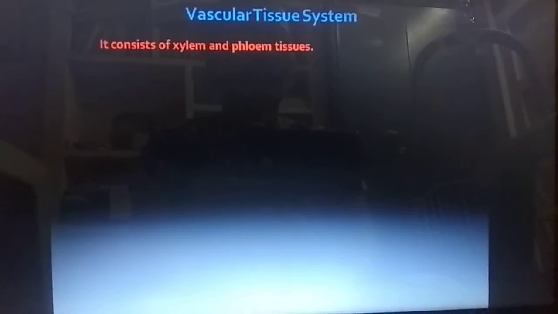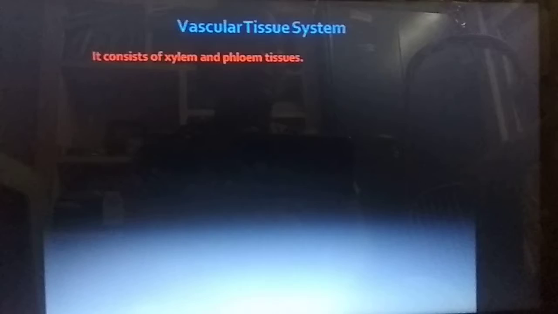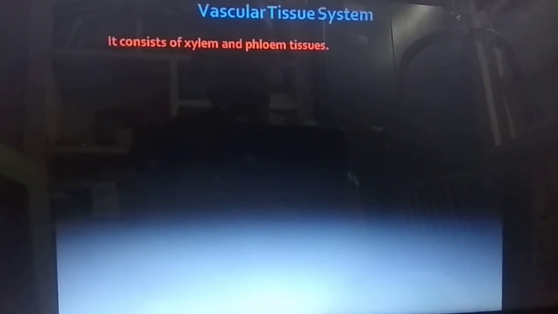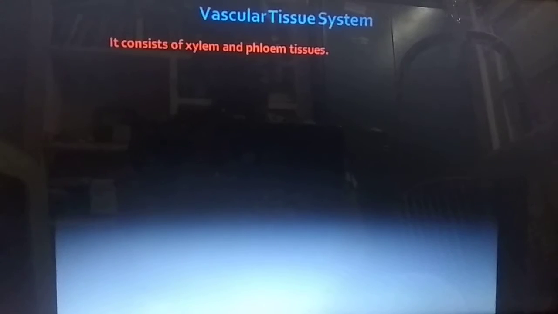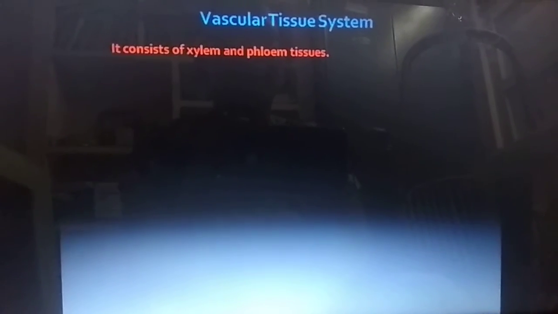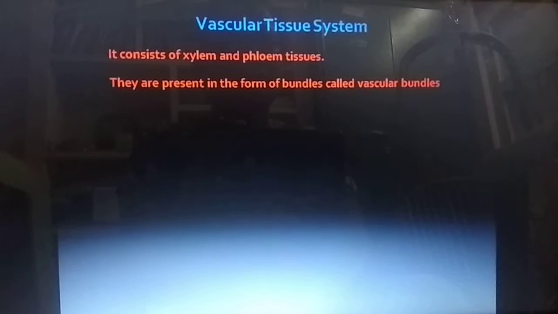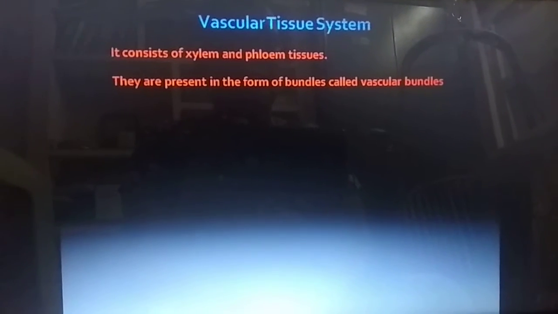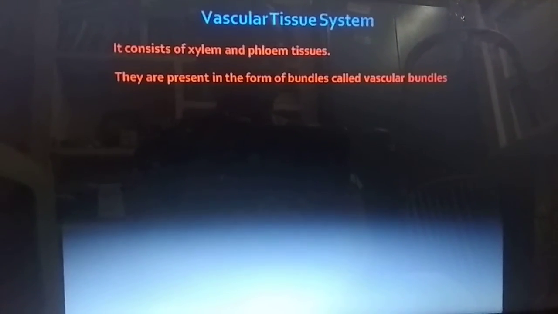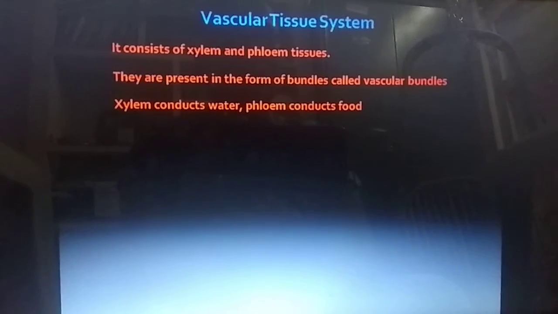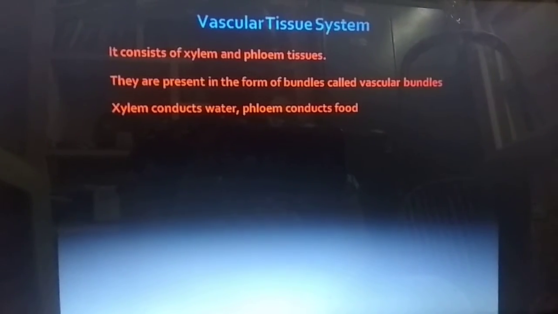Next, vascular tissue system. Vascular tissue system consists of xylem and phloem. The xylem and phloem together are called vascular bundle. Xylem conducts water, phloem conducts food.